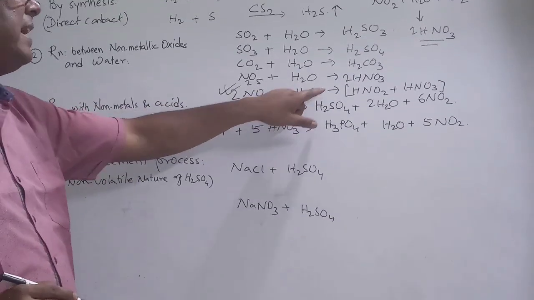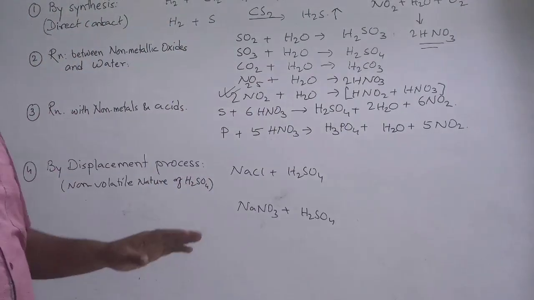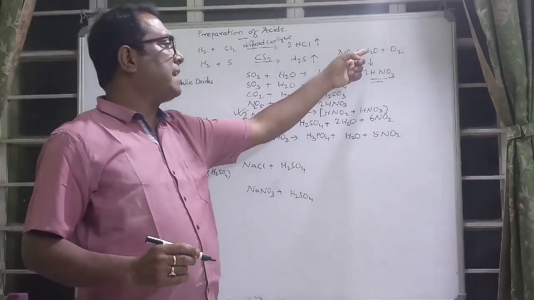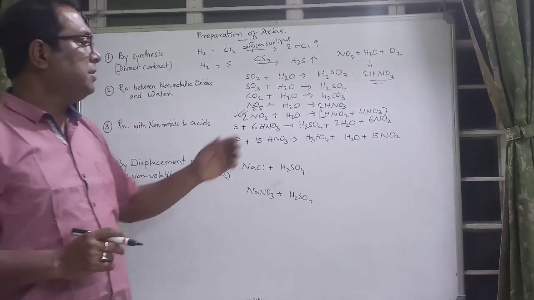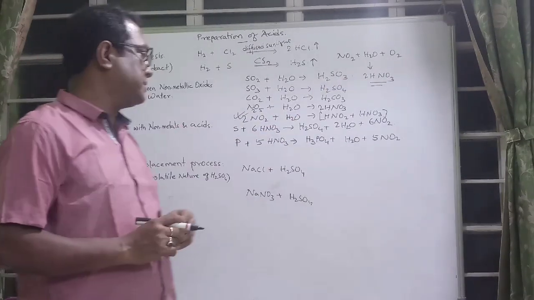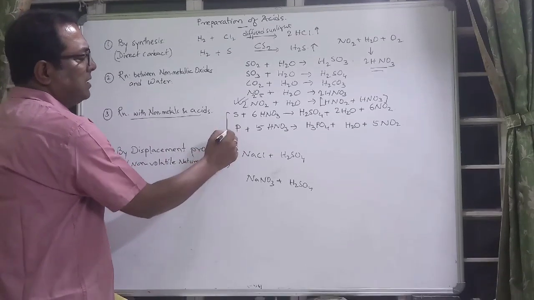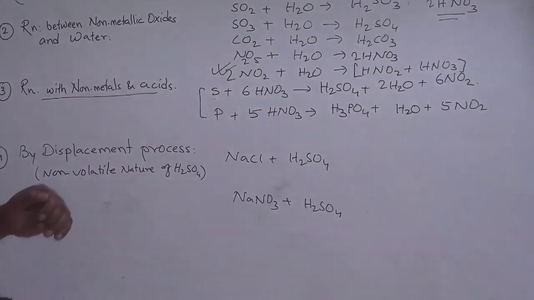If it is not being provided, you are going to get two different acids. One is nitrous, another is nitric acid. But if nitrogen dioxide is added to water and also there is a surplus of oxygen, you are going to get nitric acid.